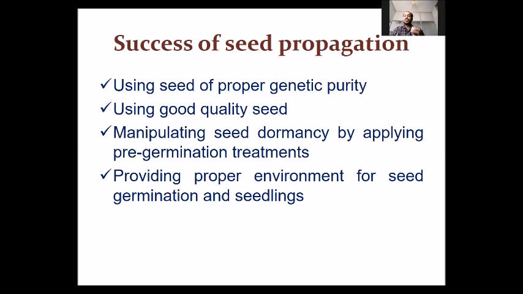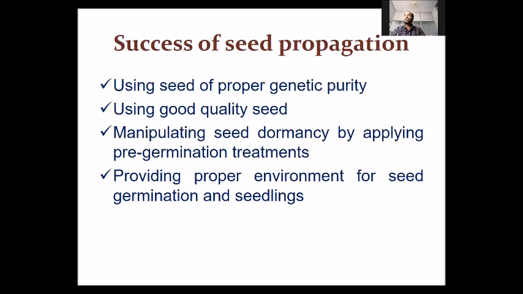Now seed dormancy comes in here. Seed dormancy is a condition when a seed is unable to germinate even after getting favorable conditions. There may be several reasons for this, like internal factors or external factors.